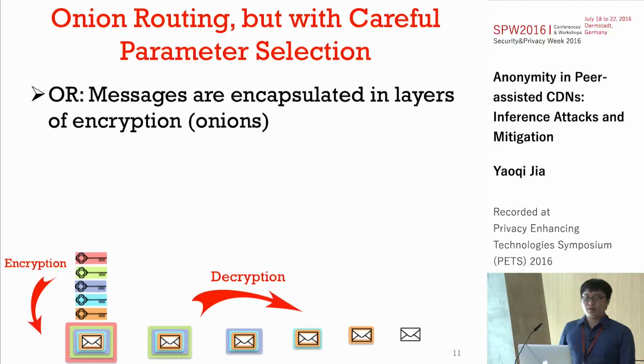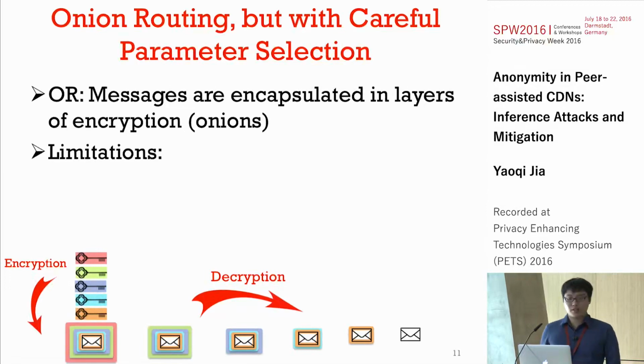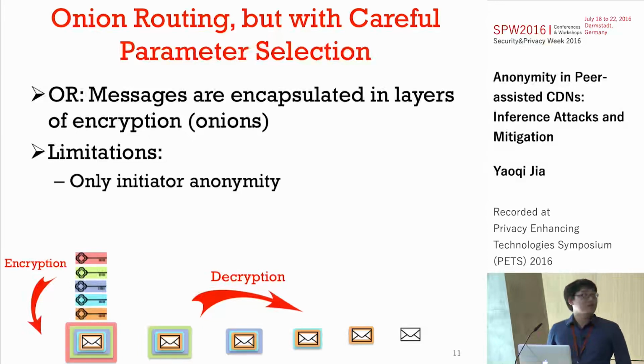However, we found there are several limitations of such a naive solution. First, this solution can only preserve initiator anonymity. That means the responder doesn't know who the initiator of the request is. However, the initiator knows who the responder is and who the intermediate nodes in the circuit are.